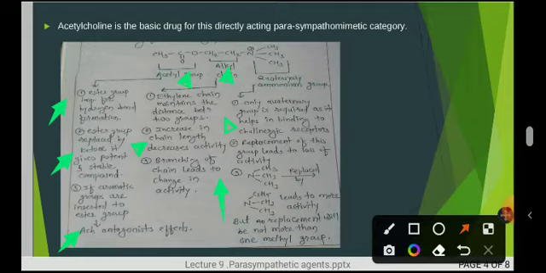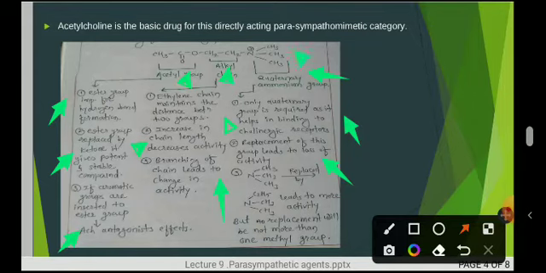Now moving toward the third category, that is the quaternary ammonium group. This quaternary ammonium group is required because it has an important role in the binding with cholinergic receptors, that is muscarinic receptors and nicotinic receptors. That's why it is required. After that, the next point is that replacement of this quaternary ammonium group leads to loss of activity.